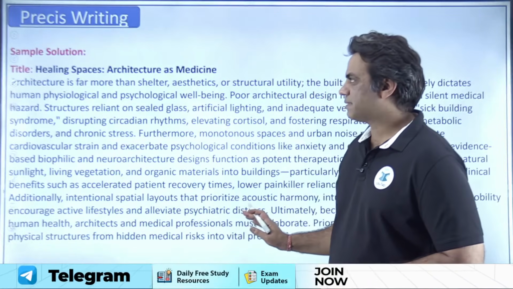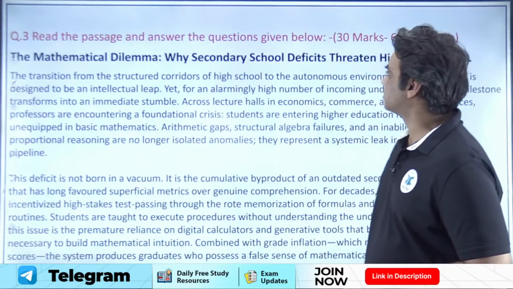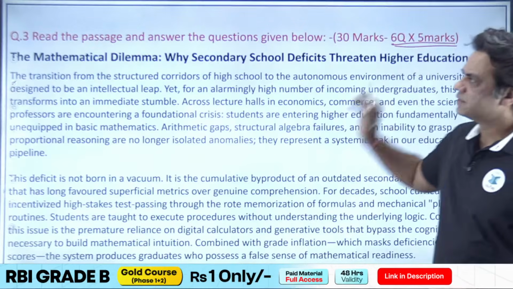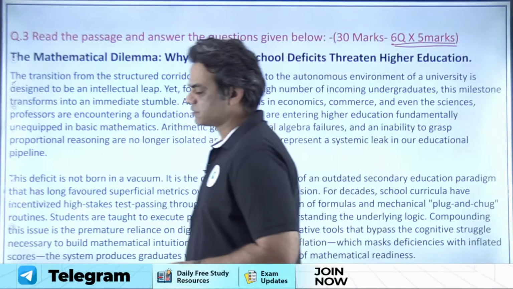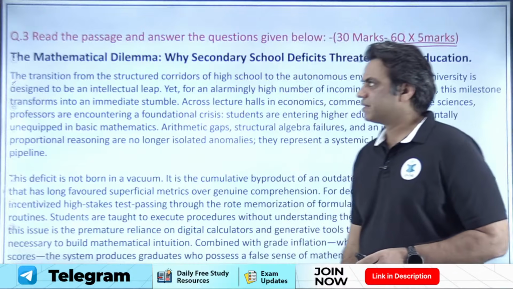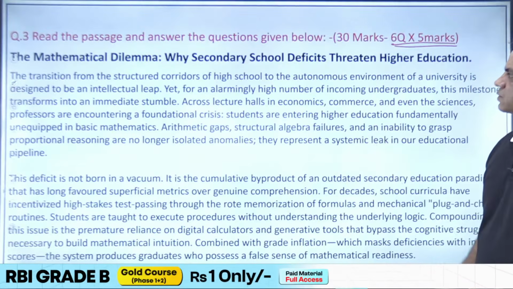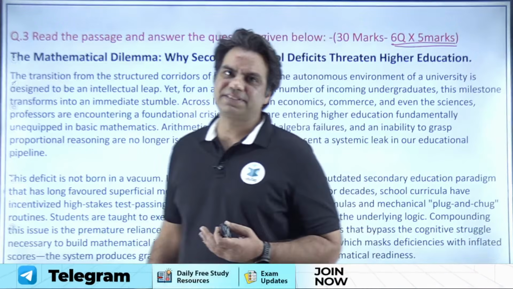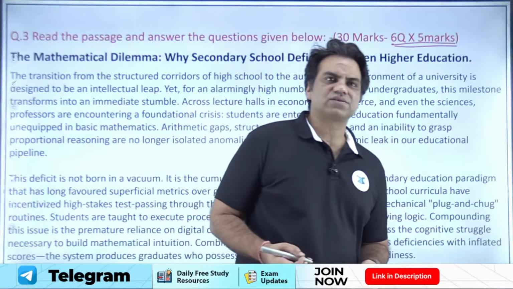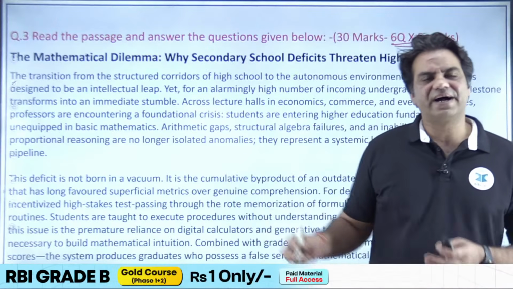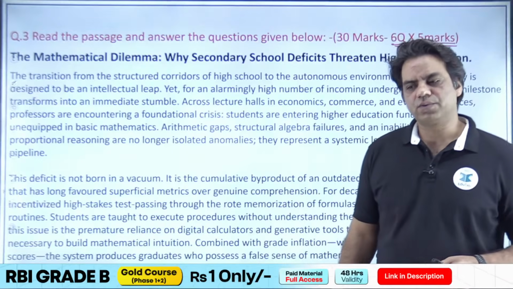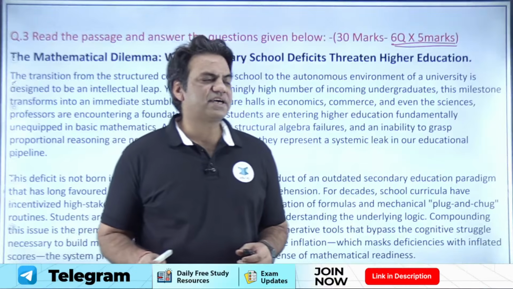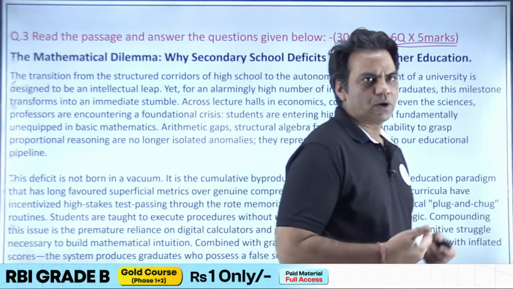So this was the Precis passage, and then there was the reading comprehension passage. Sorry. So yeah, in reading comprehension you had 6 questions for 5 marks. The topic for the reading comprehension passage was the mathematical dilemma: why secondary school deficits threaten higher education? This is basically about the quality of skills of students who are going to go to higher schools or graduation. If we are poor at mathematical skills, it becomes really challenging for us to get into good colleges or good schools.